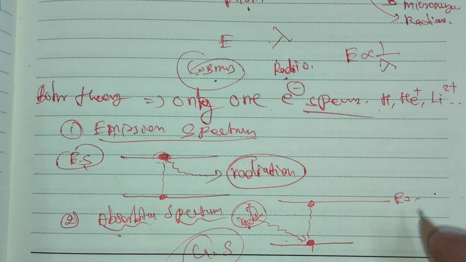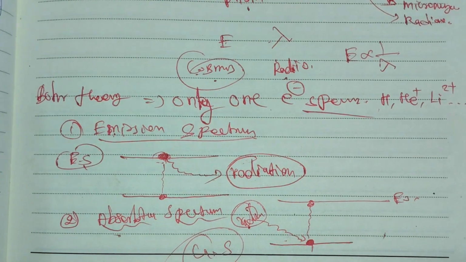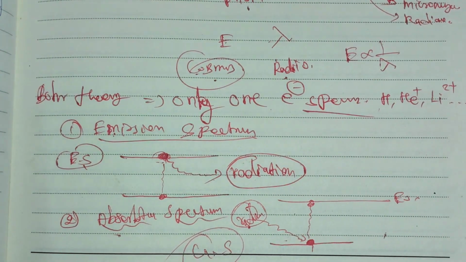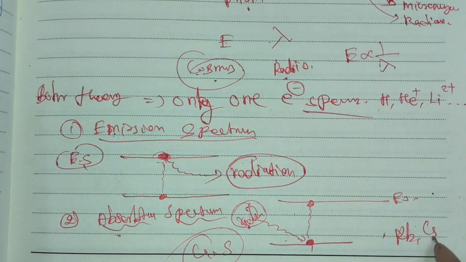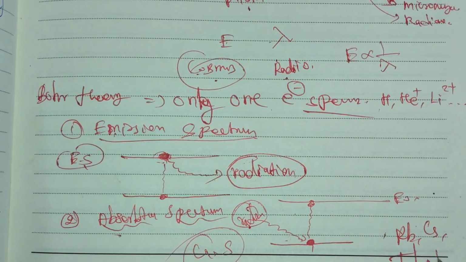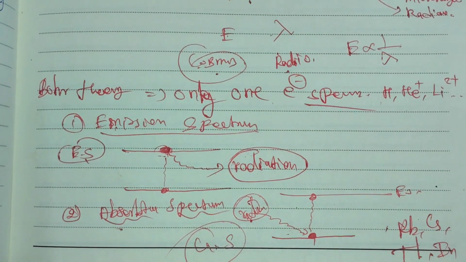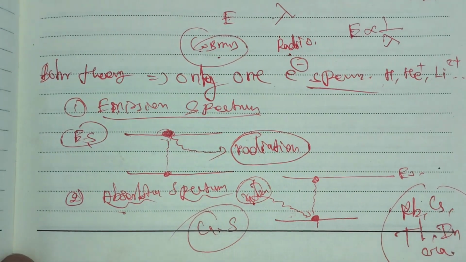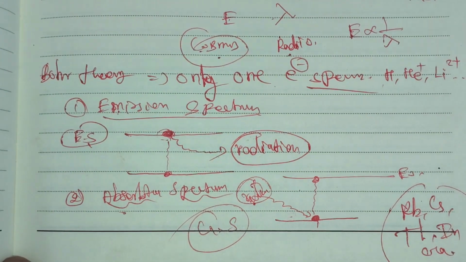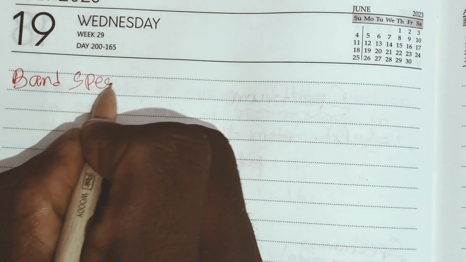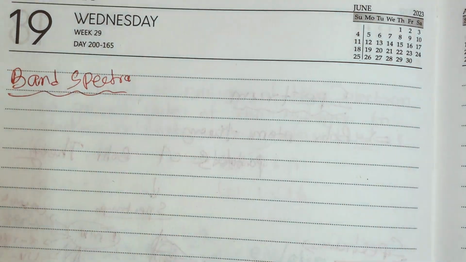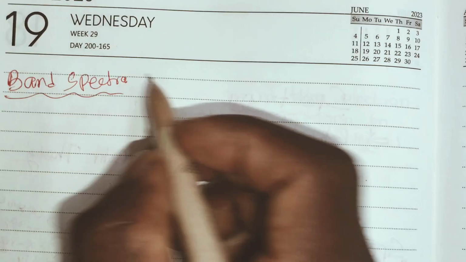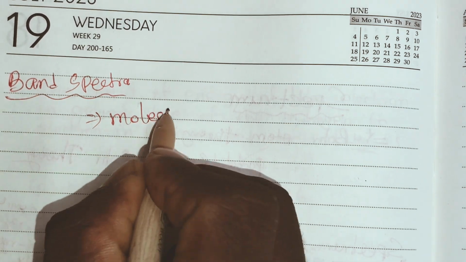Here, with the absorption spectrum, mostly elements can be analyzed. For example, rubidium, cesium, thallium, indium, and gallium. Those elements can be analyzed by this absorption spectrum. Next, the band spectra, or band spectrum. This band spectrum is also called the molecular spectra.